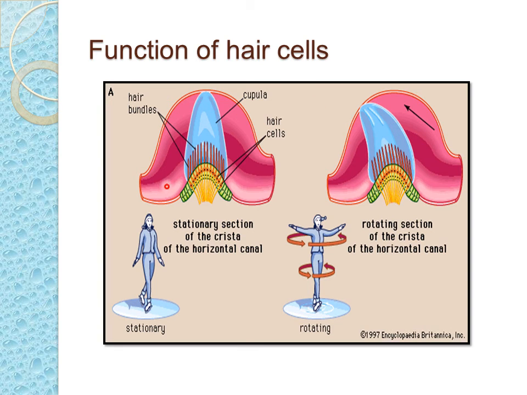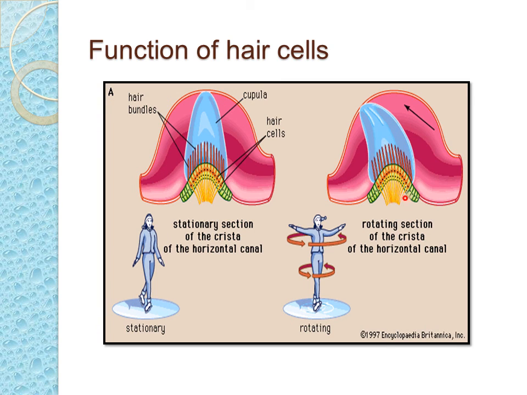Whereas in the static part, what will happen? The sensory cells of the utriculus and sacculus are concerned with static balance and with respect to the center of gravity. Now this lady is standing, so there is obviously a center of gravity, and this response we are getting through the sensory cells of the utricle and saccule.